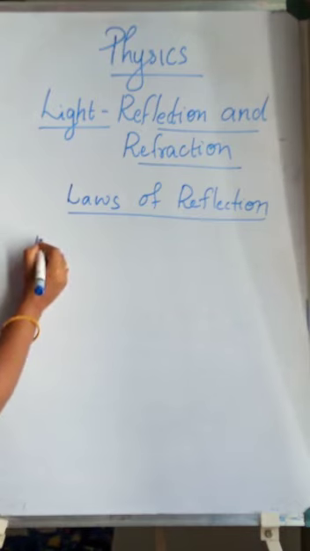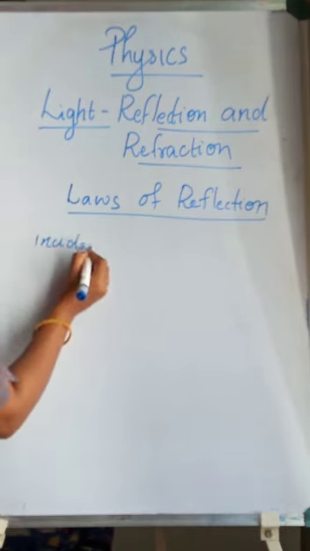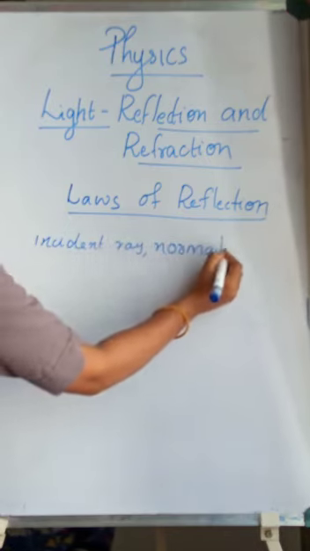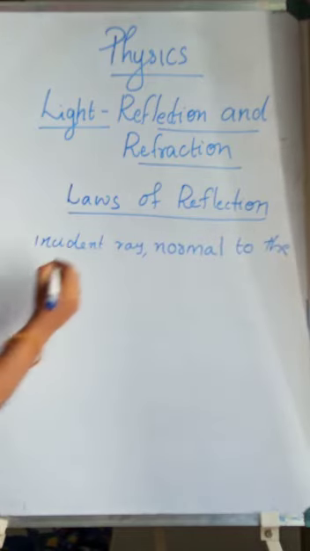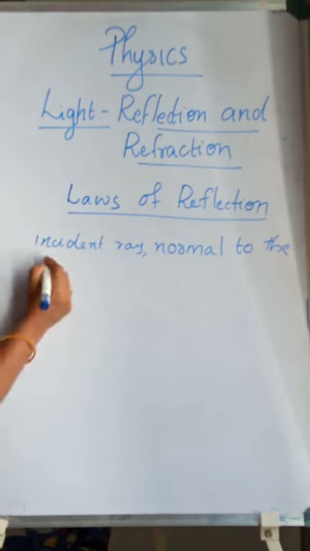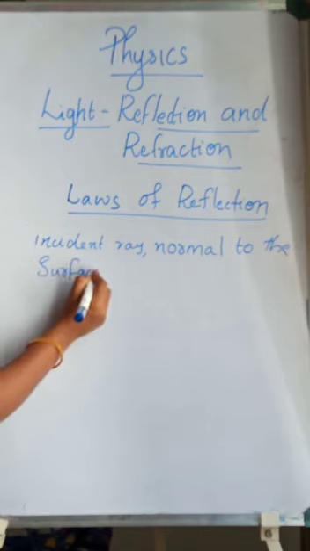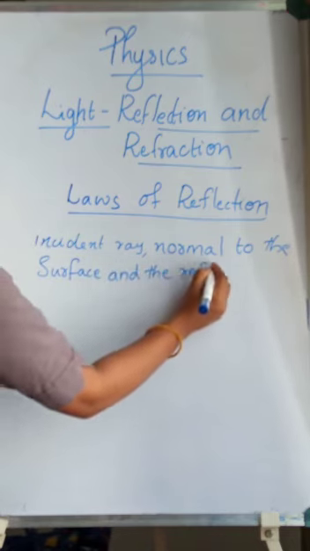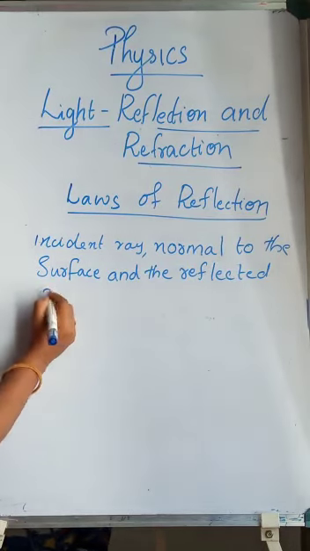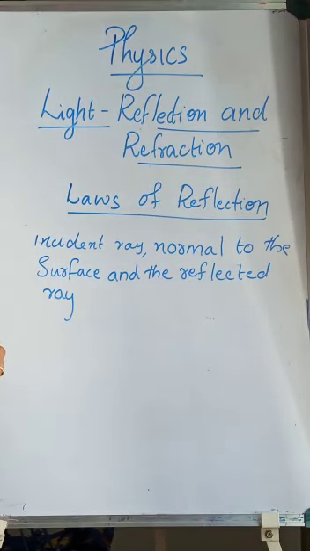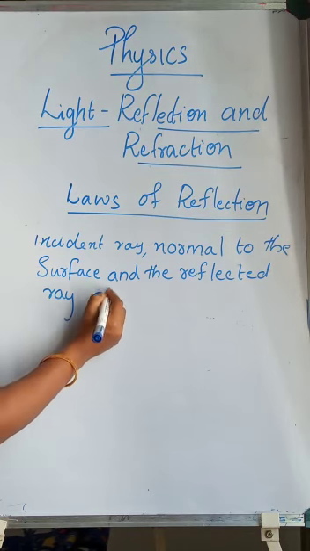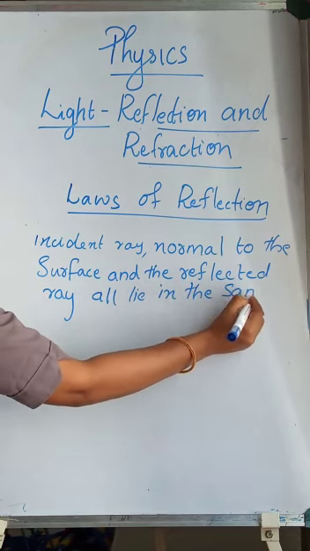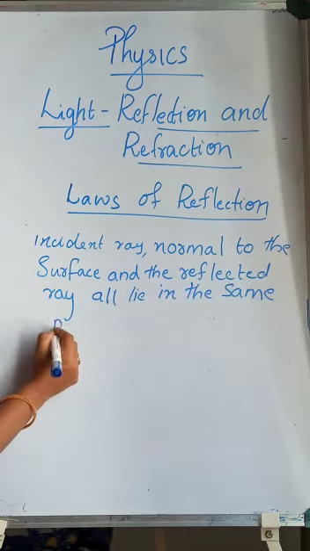The second law states that the incident ray, the normal to the surface and the reflected ray all lie in the same plane.